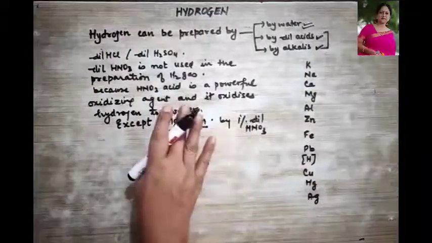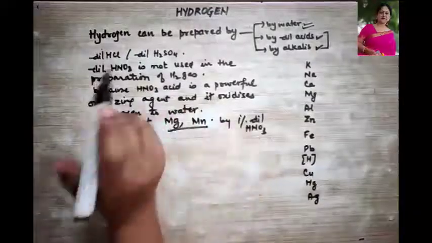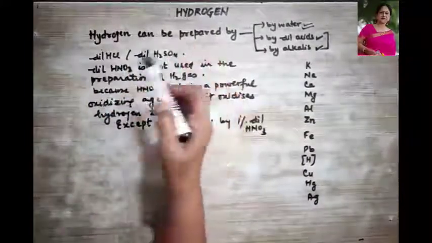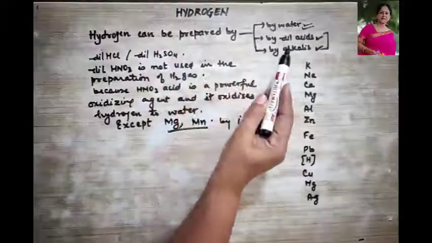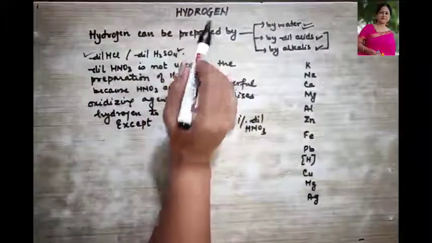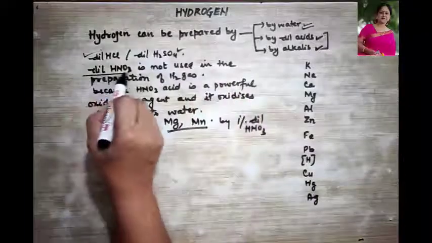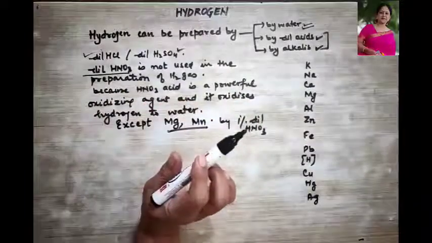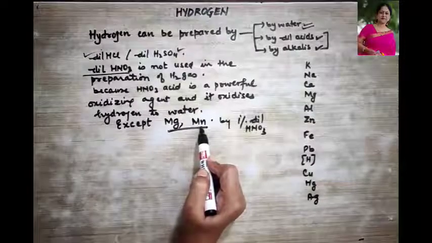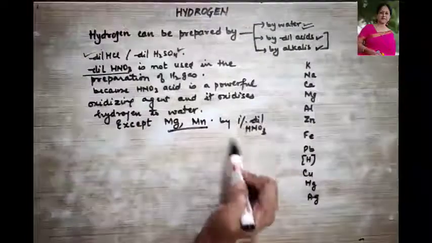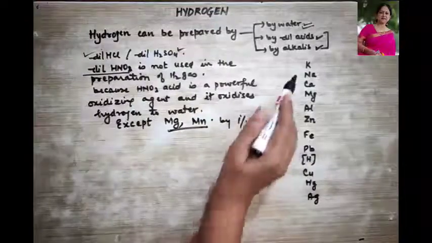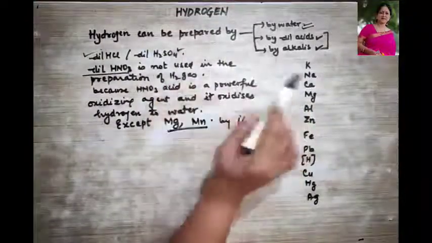This reaction I'm going to write right at the end. So the first point you need to remember is which acid is used for the preparation of hydrogen gas: either dilute HCl or dilute H2SO4. We do not use dilute HNO3, and the reason I have mentioned. Only two metals, magnesium and manganese, can prepare hydrogen gas if treated with 1% dilute HNO3. Clear? So let us begin the reactions using the dilute acid.